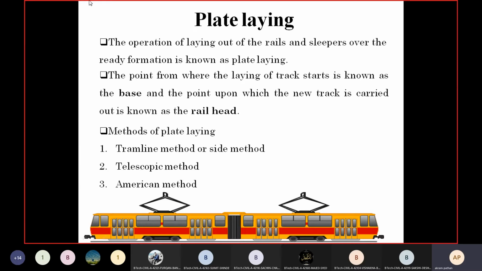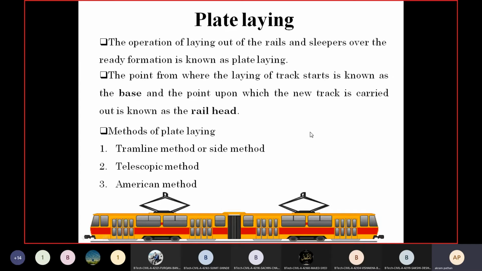So we should keep certain requirements in mind while selecting the rail materials and the sleepers for construction of a new railway track. The operation of laying the rails and the sleepers on the ready formation, we call it plate laying.